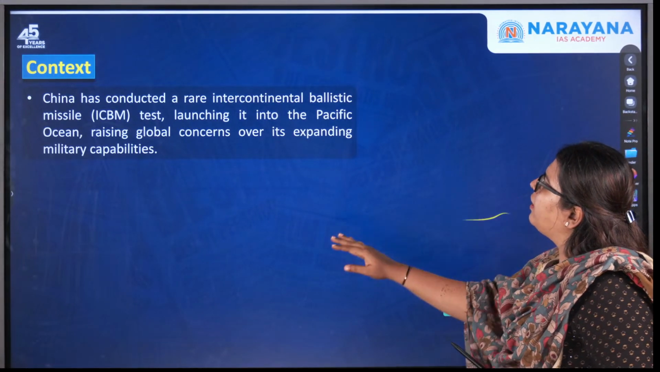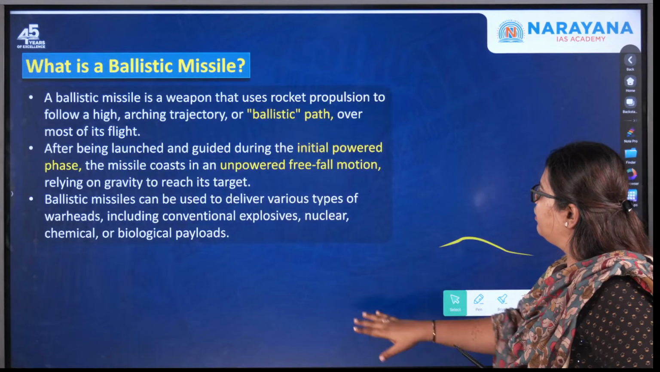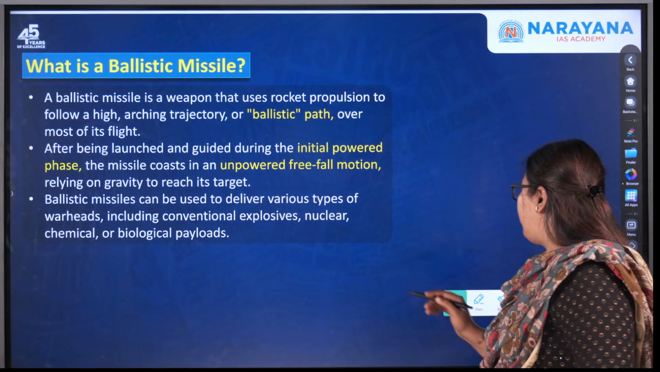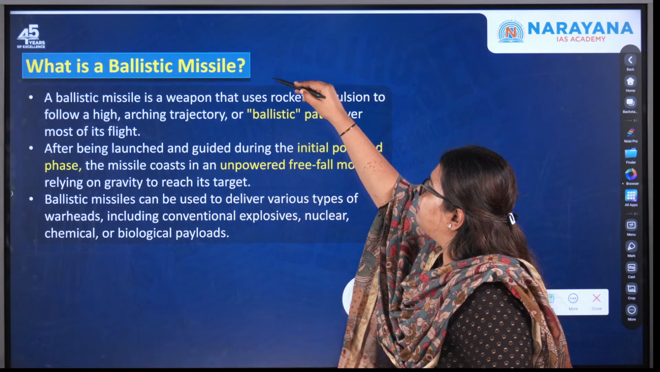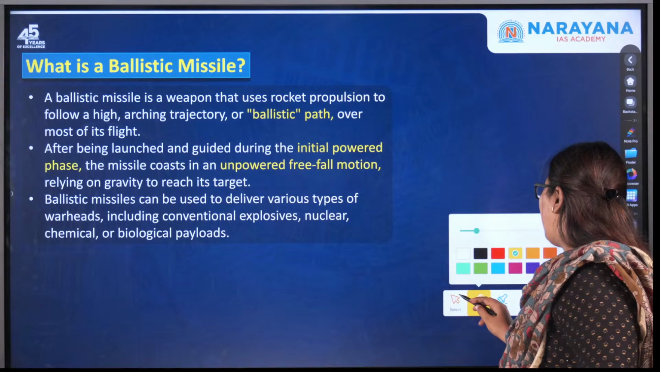Just give me a minute as I skip to the next slide. Yeah. So first, what is important for us is to understand the concept of ballistic missiles. As you see over here, what is a ballistic missile?